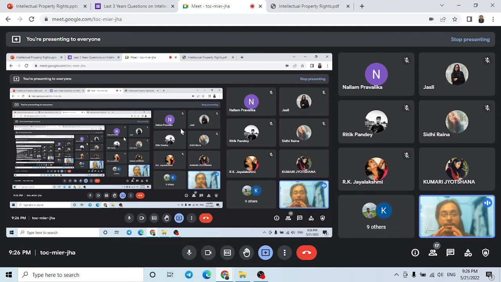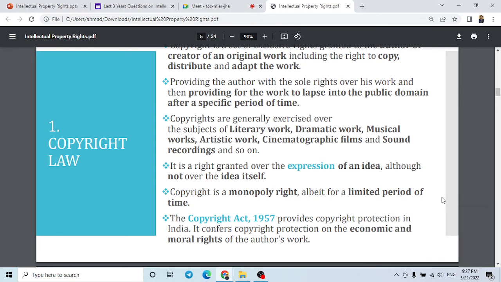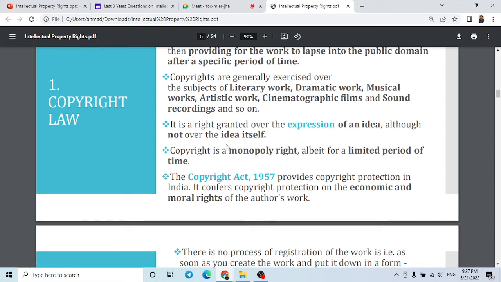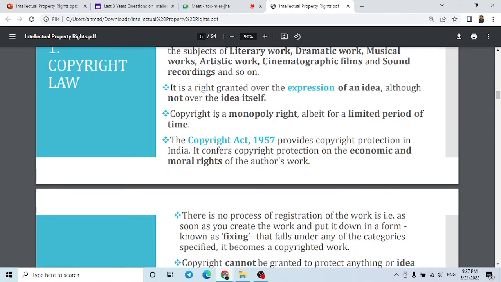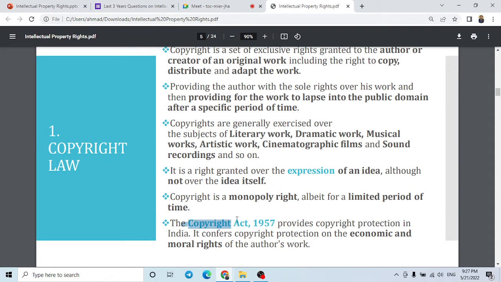So copyright is given on the expression, not on the ideas. Ideas remain the same, but expression can be changed. Expression comes under copyright, so always remember that expressions are given a place in copyright. And copyright is a monopoly right, as we know, and it is given for a limited period of time. So how is copyright dealt with in India? Copyright is dealt with through the Copyright Act of 1957, and it is an economic and moral right.